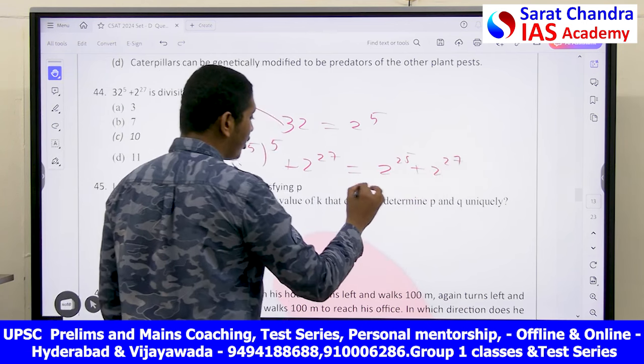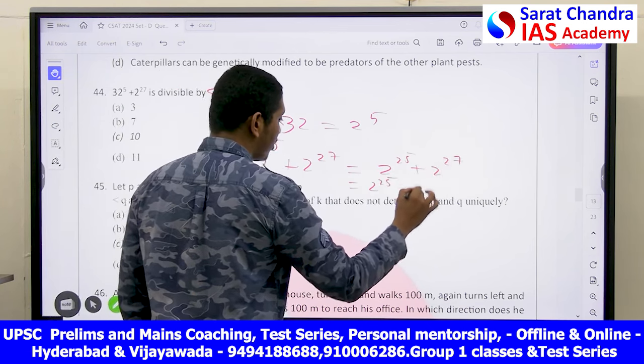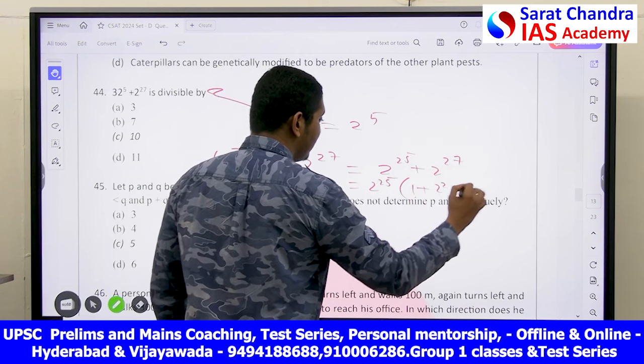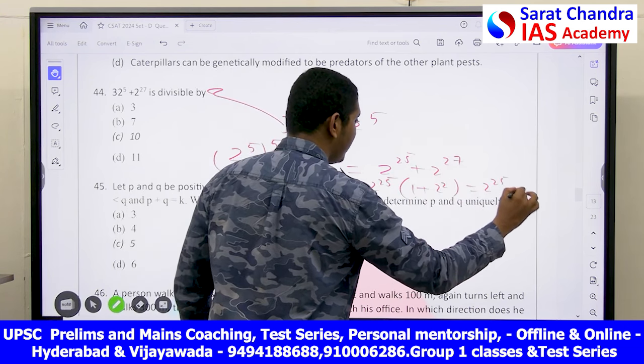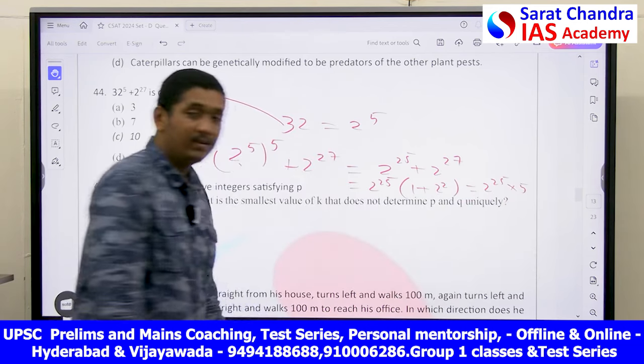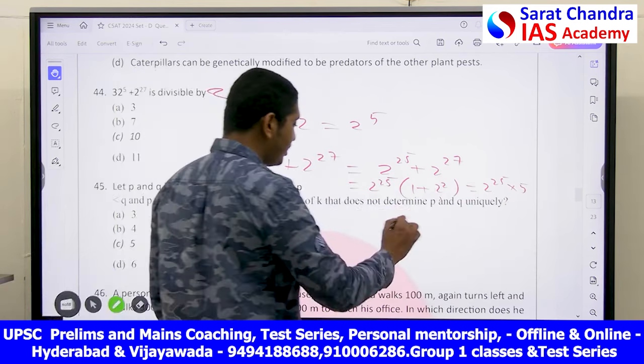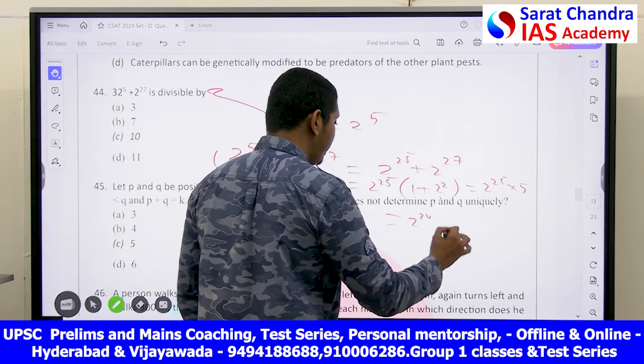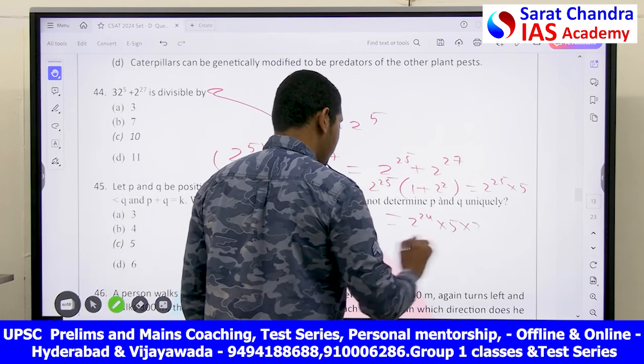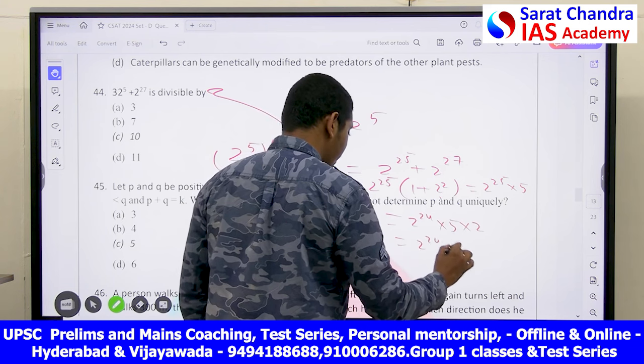Take 2 power 25 common. 1 plus 2 square, that is equal to 2 power 25 into 5. Right? 1 plus 2 square is nothing but 1 plus 4, that is 5. This is equal to 2 power 24 into 5 into 2. This is equal to 2 power 24 into 10.